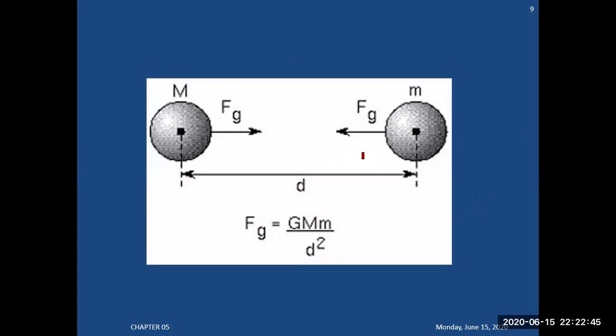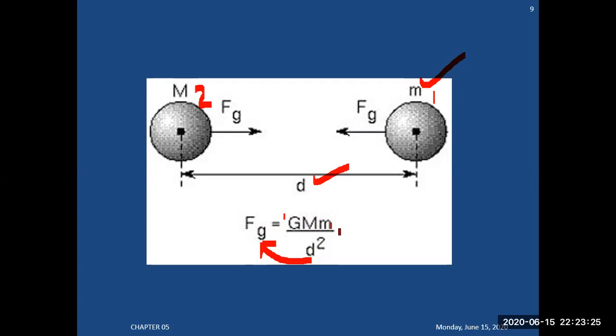Basically, these are the two masses. One is mass M1 and the other is M2, or you can label them small and capital. This mass is applying force on that one, and that one is also applying force on this one. According to the statement of Newton's law of gravitation, this force is directly proportional to mass M1, and also directly proportional to mass M2. The product of masses is inversely proportional to the square of the distance. This is the distance between the two. That's why this law also follows the inverse square law.